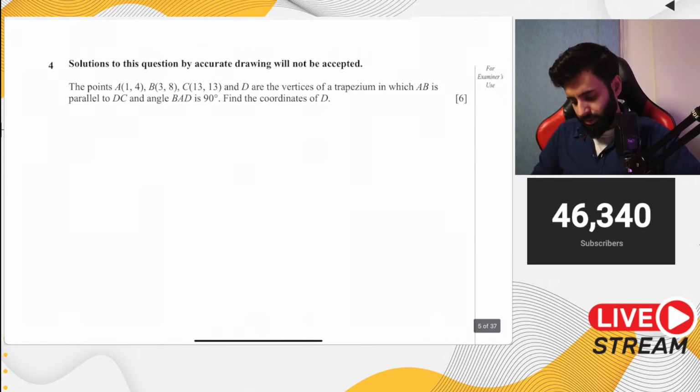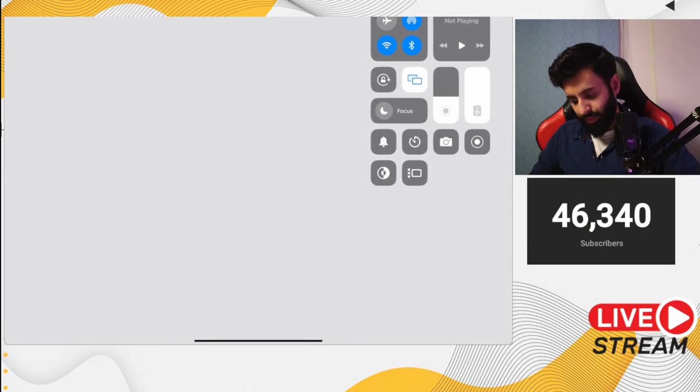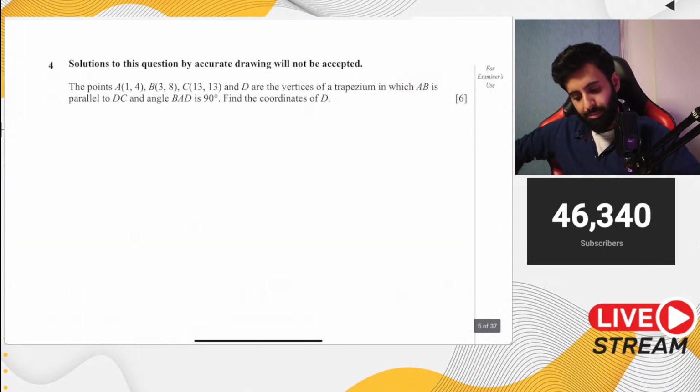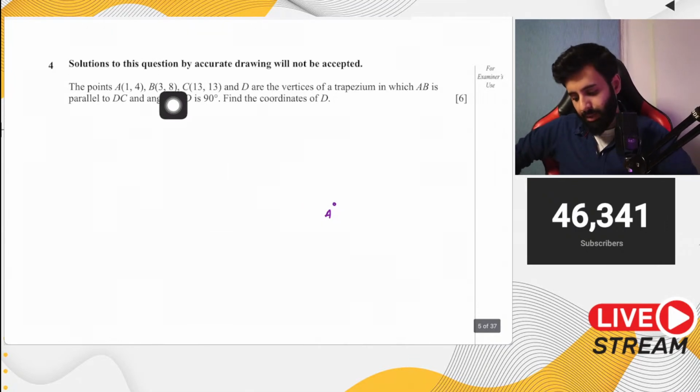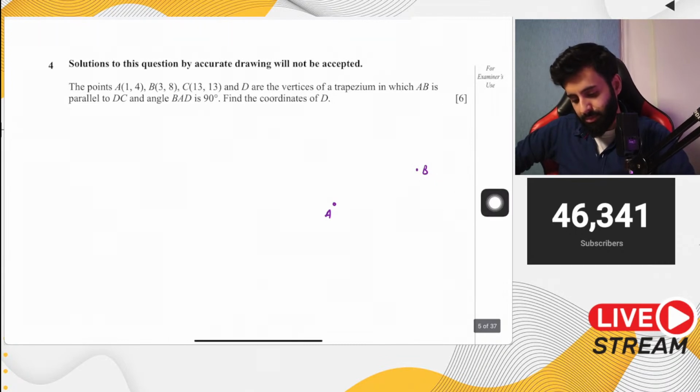So here are the points. Let's mark them one by one. A, as you can see, is the point (1, 4), B is the point (3, 8), and C is the point (13, 13). Now here's what I would advise. I would advise to not mark them accurately on an xy plane, but a rough sketch is something that I would strongly encourage. So if A is the point (1, 4), let's start with A right here. Now B is the point (3, 8). So the x is greater and the y is greater, which means it's going to be somewhere on the right and somewhere above point A. C is the point (13, 13), so it's going to be further on the right and further above point B.